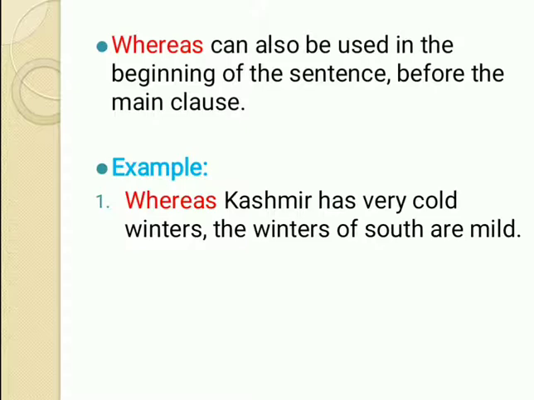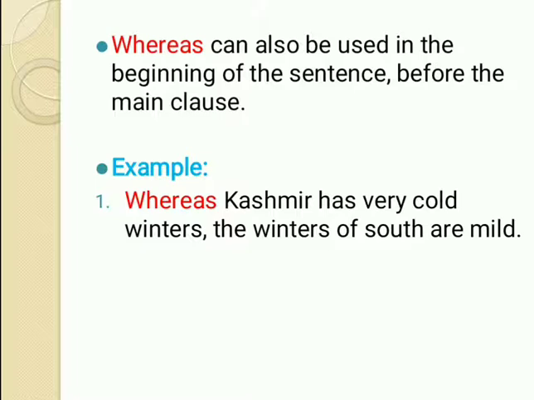And remember, if we use whereas in the beginning of the sentence, you have to put a comma after the first part of the sentence. See, as in this example, whereas Kashmir has very cold winters, one part is finished. Put a comma and then you have to start with the second part of the sentence, that is, the winters of South are mild.